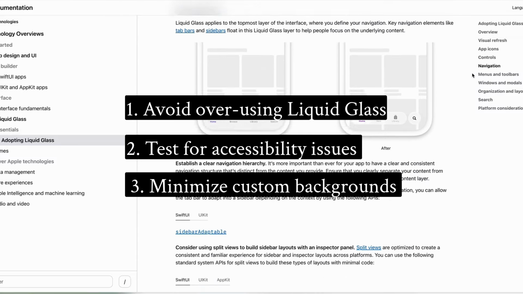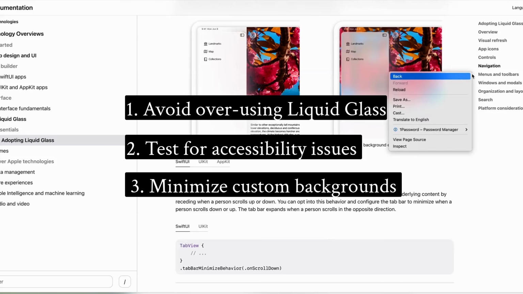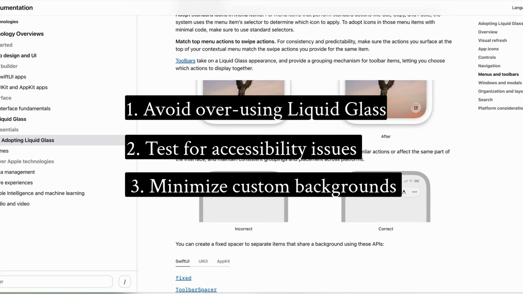Now, this is just the first version of liquid glass, and it's highly likely that in the coming months, Apple will finesse this before it gets shipped to production. But right now, liquid glass looks like it could potentially be one of the most divisive releases since iOS 7.